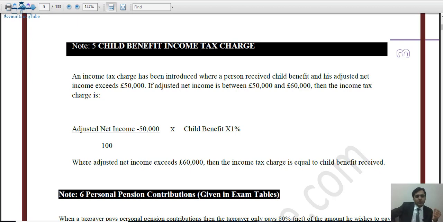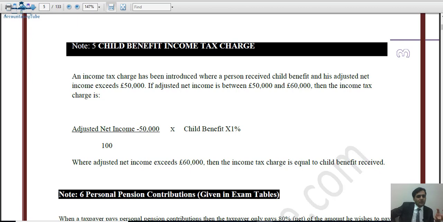As you can see on your screen as well: adjusted net income less £50,000, over 100, multiplied by the child benefit, times whatever the percentage is. It says 1%, but it's not 1%, it's the actual percentage. And now it says that where adjusted net income is in excess of £60,000, then the income tax charge equals the child benefit received.